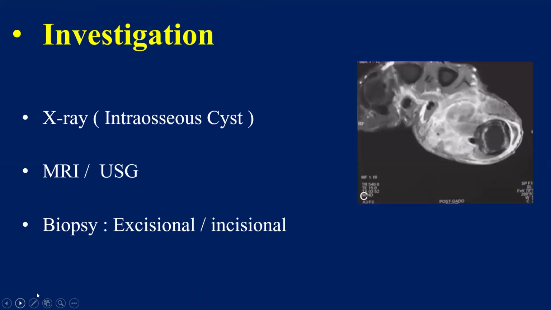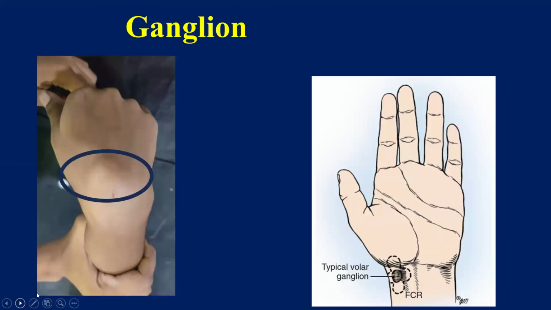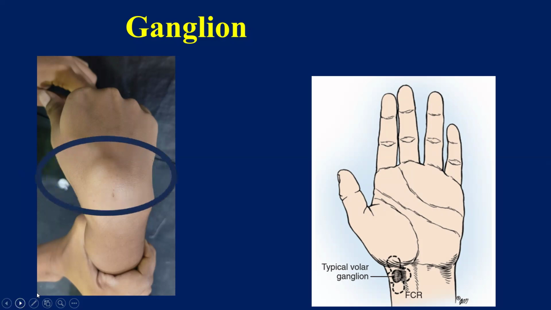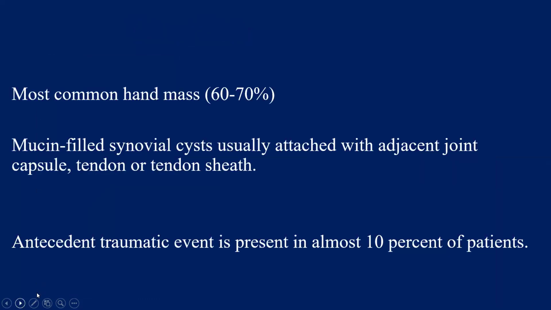In investigation, now we have good options, but we have to start with X-ray, then MRI or sonography, and based on the lesion, we can do incisional or excisional biopsy. Excisional biopsy is a part of treatment as well. So first of all, we'll talk about ganglion, which is most commonly seen in our day-to-day practice. It is the most common hand mass, a mucin-filled synovial cyst, usually attached with adjacent capsule, tendon or tendon sheath.